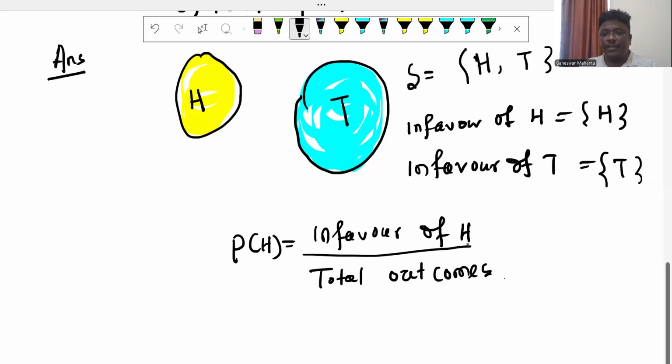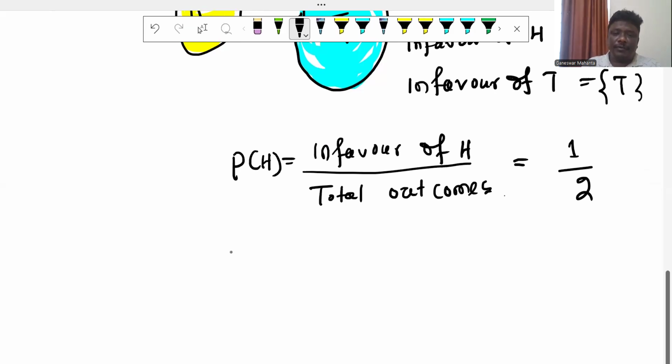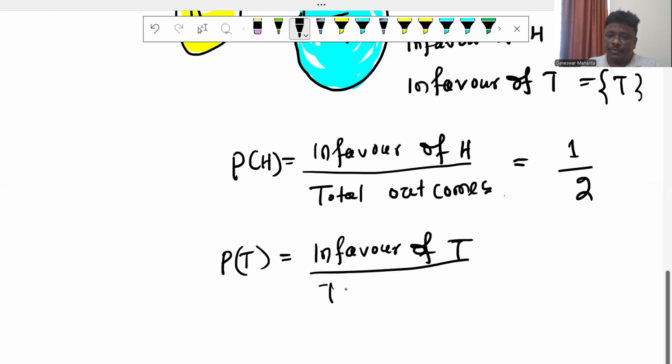So in favor of head is 1 and total is 2. Similarly, we can say the probability of tail is in favor of tail, divided by total outcomes.